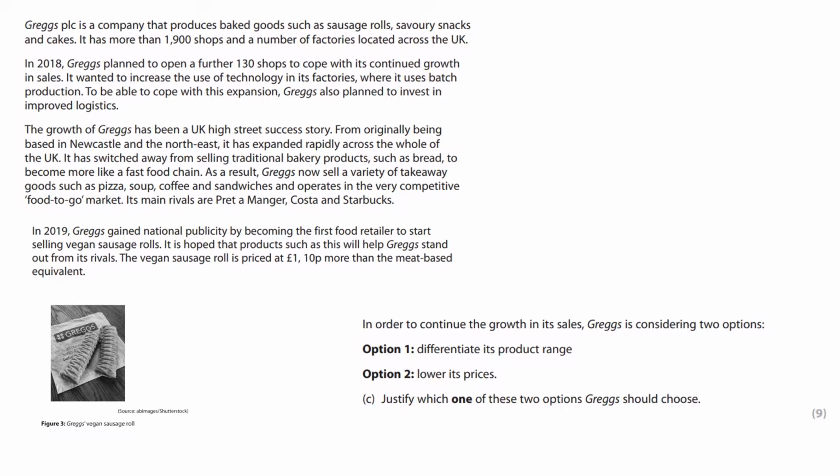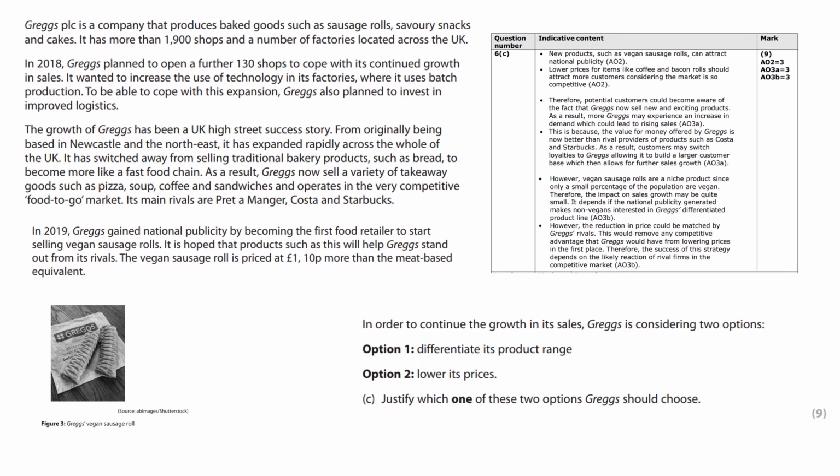Its main rivals are Pret a Manger, Costa and Starbucks. In 2019, Greggs gained national publicity by becoming the first food retailer to start selling vegan sausage rolls. It is hoped that products such as this will help Greggs stand out from its rivals. The vegan sausage roll is priced at £1, 10p more than the meat-based equivalent. Over to the mark scheme.